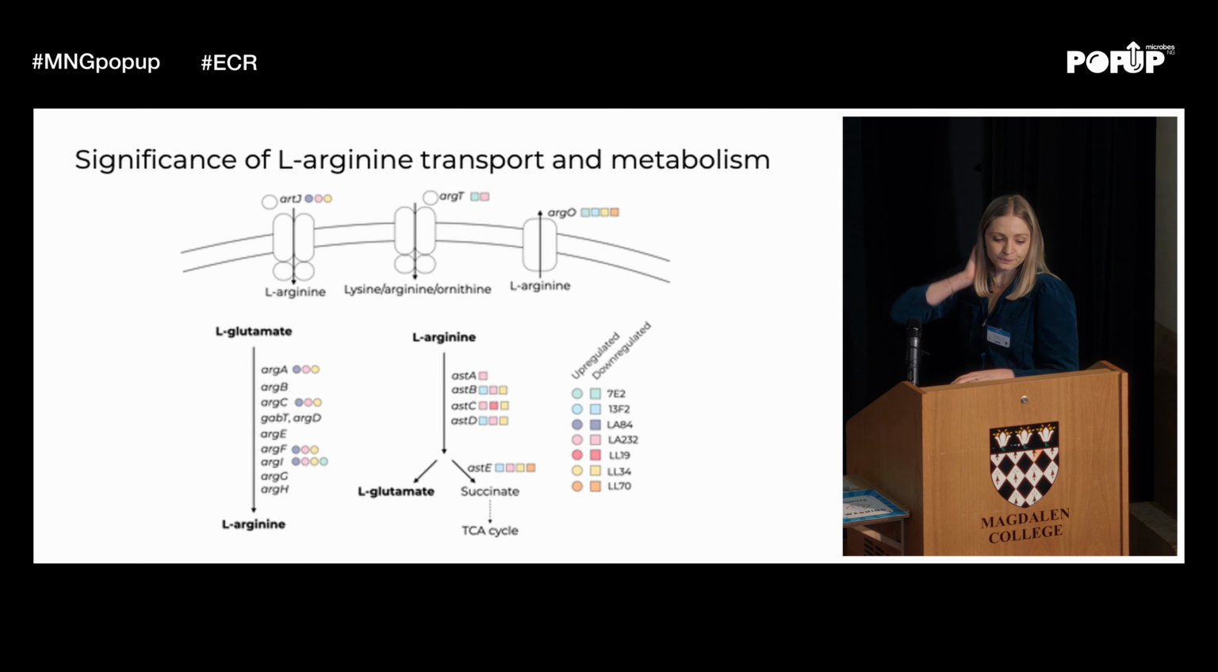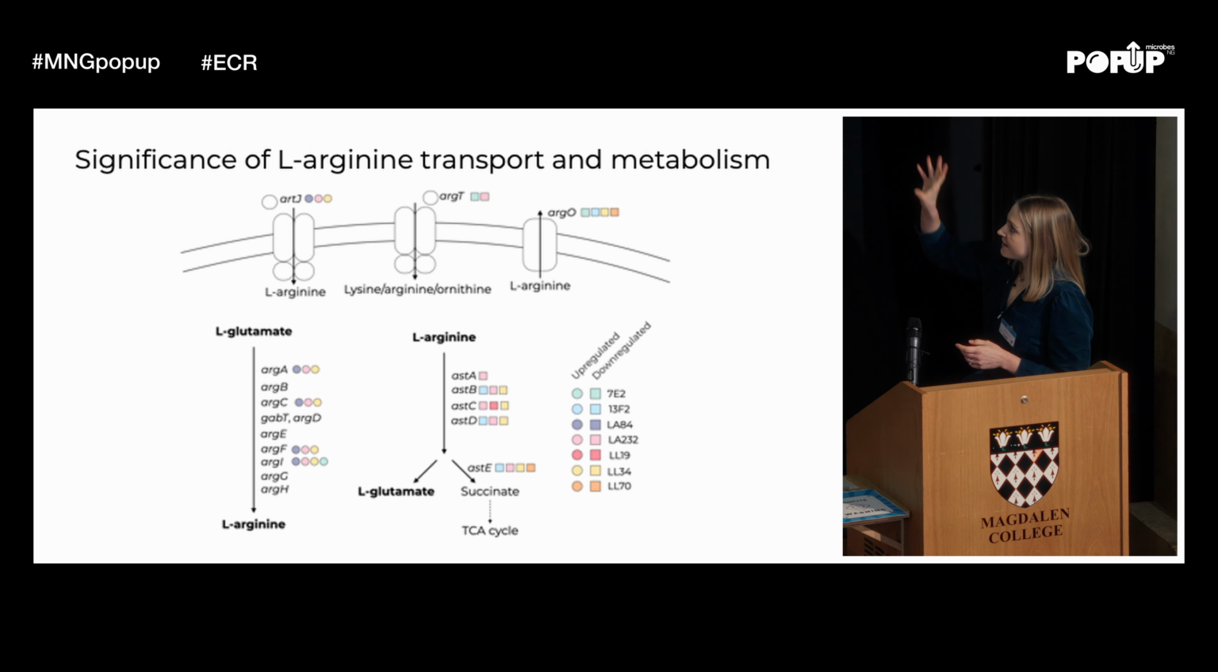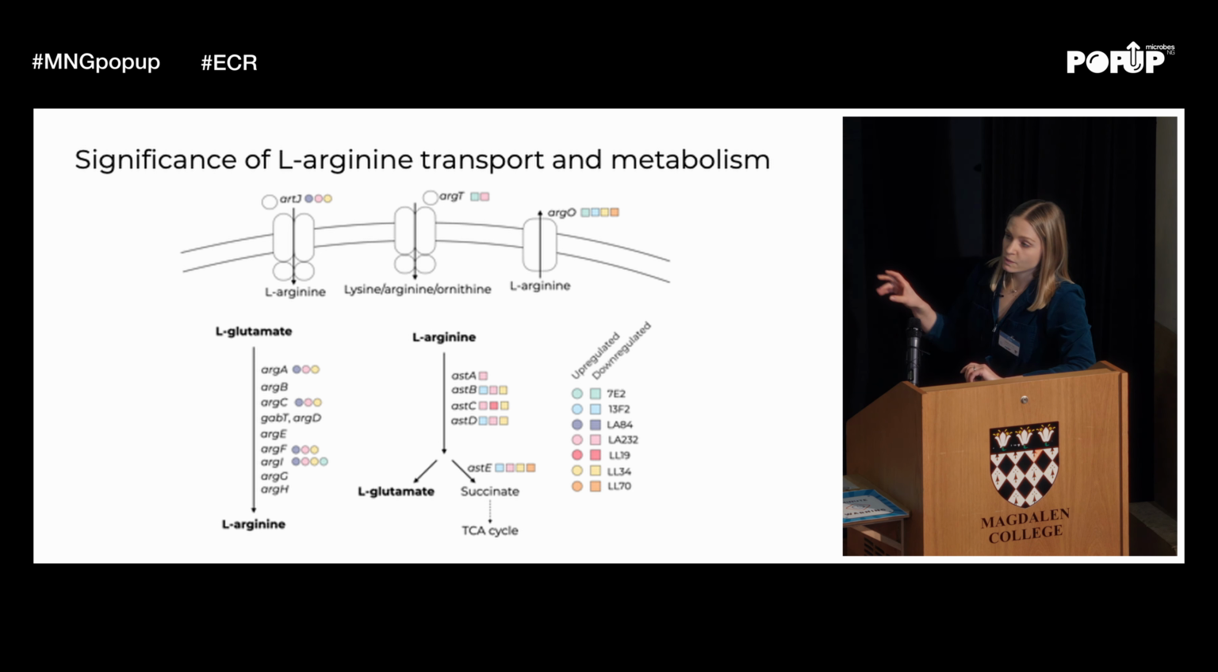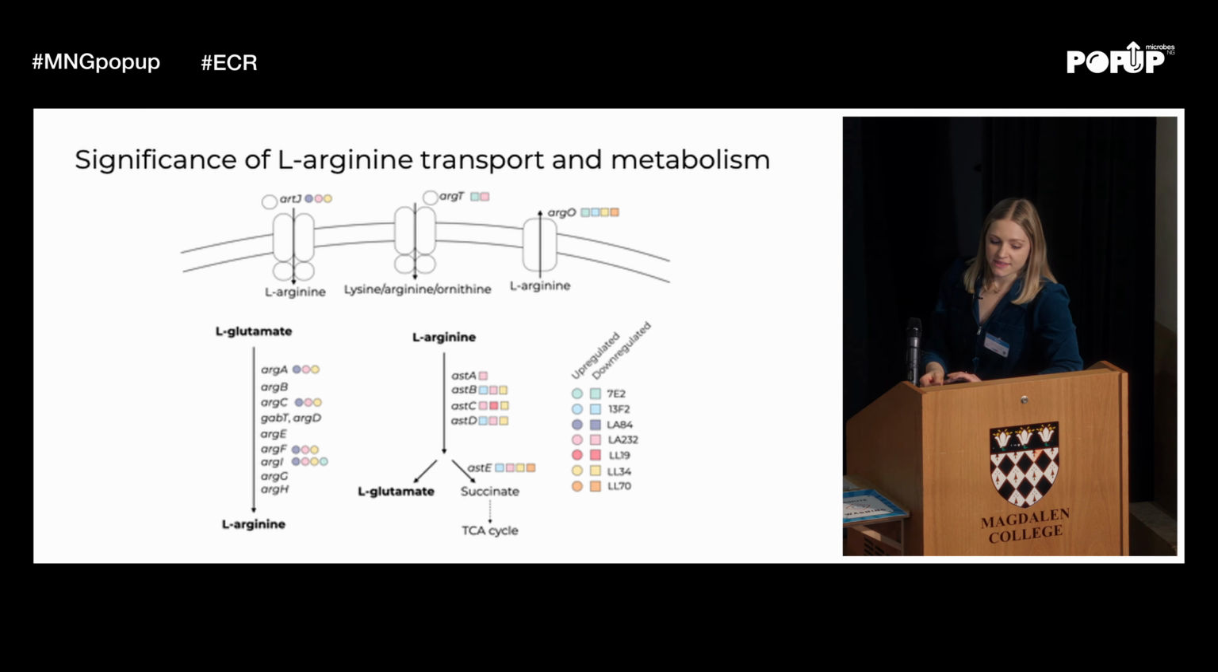The second example is looking at the significance of arginine transport and metabolism. So again, here we have some simplified plots to illustrate the point. Here we have circles that show upregulated genes and squares that show genes that are downregulated, and they're coloured by the relevant transconjugant. So what we're seeing at the top, we have an upregulation of ART-J, which is involved in the import of arginine. And then at the same time, we're seeing an upregulation of genes that convert glutamate into arginine. So this suggests we could have a potential need for arginine as a result of these incoming plasmids.